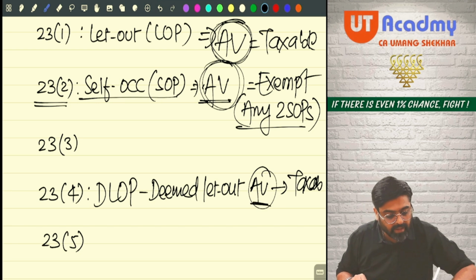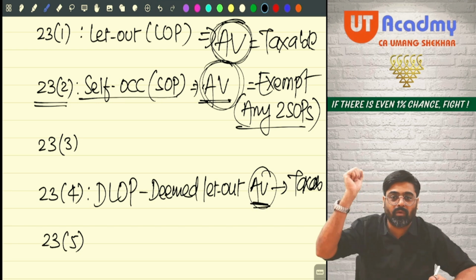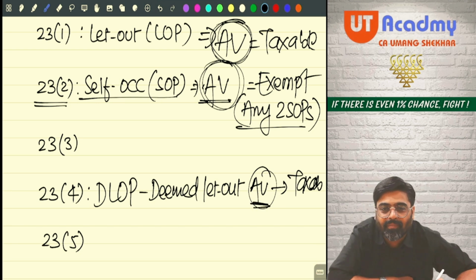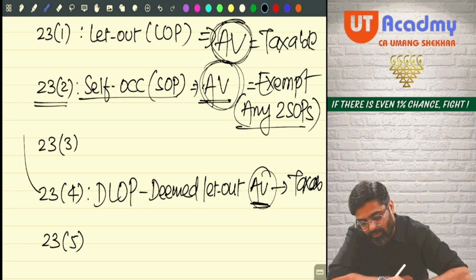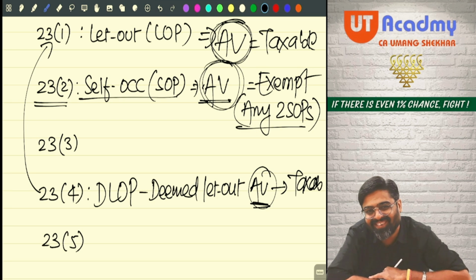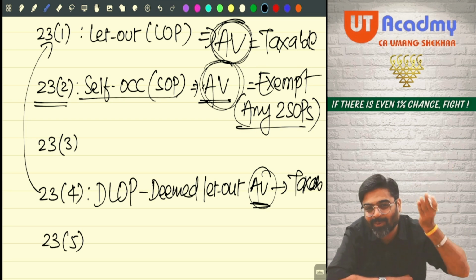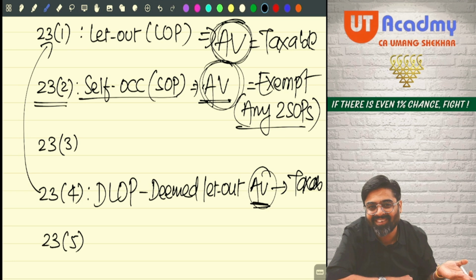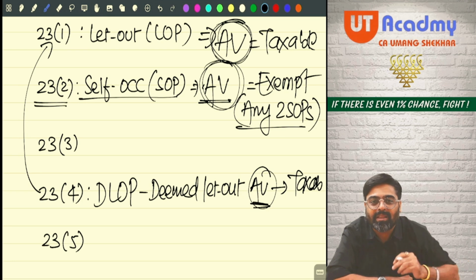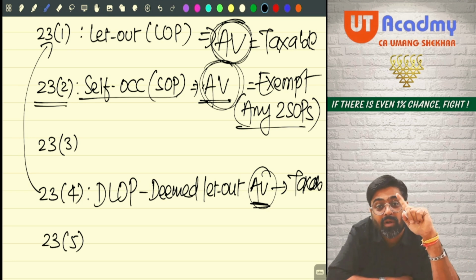Yes or no, friends? How to calculate this annual value? In the same manner in which you calculate the annual value for let out properties. So if you know let out, you know deemed let out. But the only difference is that for let out properties, there will be actual rent, because that is actually let out.